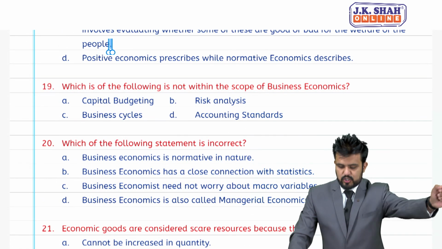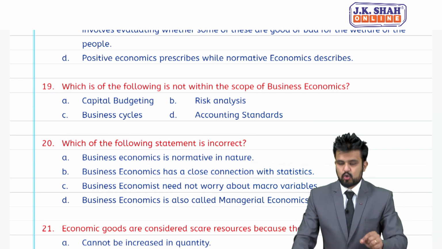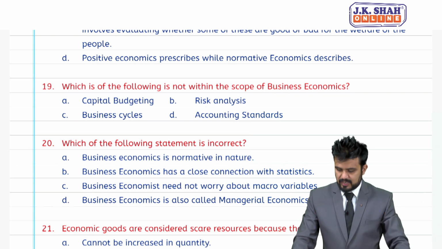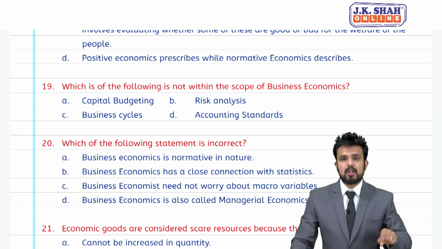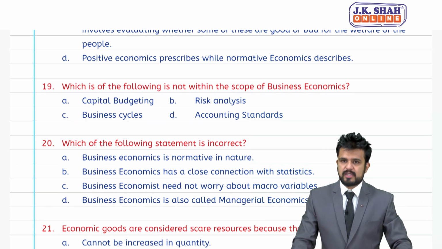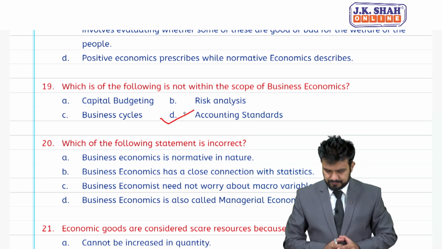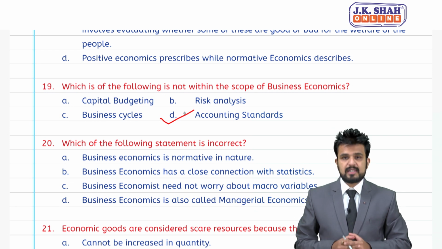MCQ number 19, which of the following is not within the scope of business economics? Capital budgeting, risk analysis, business cycle. A, B, C, all three are a part of business economics, but accounting standards is not. D is the right answer.